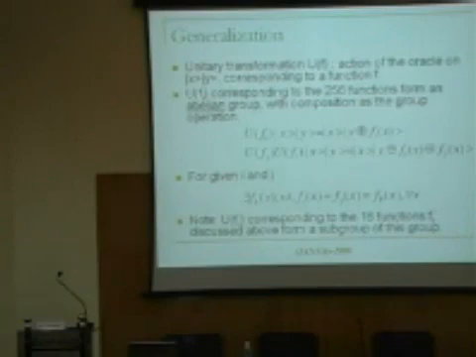So if I were to look at, for example, two successive implementations, I will simply get f_i of x plus f_j of x. You can add, you can subtract. So what is this group? This group is very simple. You had 0, 0, 0, 0. To the first 0, you can add any of the four numbers, 0, 1, 2, 3. To the second 0, you can add any of the four numbers, 0, 1, 2, 3. For the third, 0, 1, 2, 3. Fourth, 0, 1, 2, 3. So this group is nothing but the addition group modulo 4, Z4 cross Z4 cross Z4 cross Z4. It's as simple a group as that.